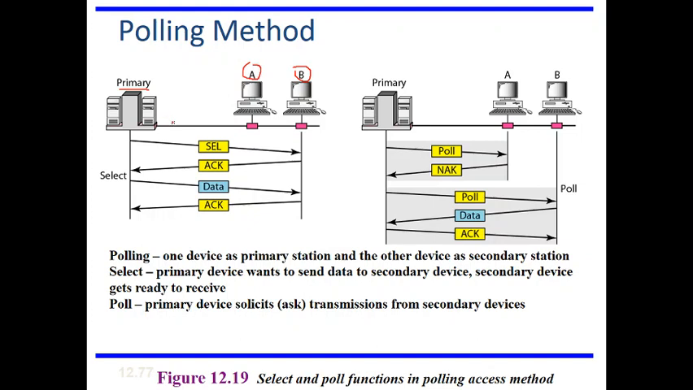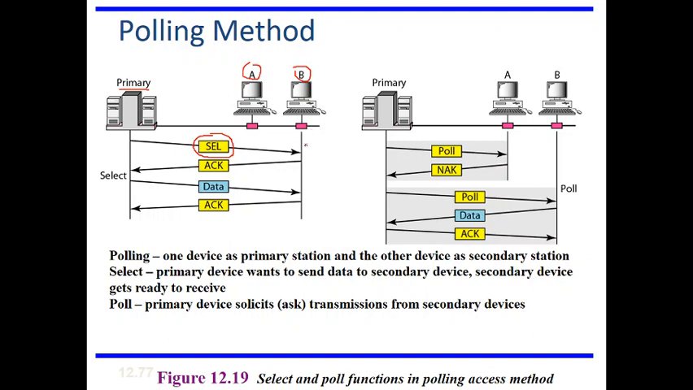Now for example, if at all primary wants to send the data, then it will use a select frame. So for example, here primary device wants to send the data to secondary device B. Initially the primary device will send a frame called a select frame. The select frame will be sent from primary device to secondary device B, saying that there is some data from primary device to secondary B. That is why it has to be ready for receiving the data.